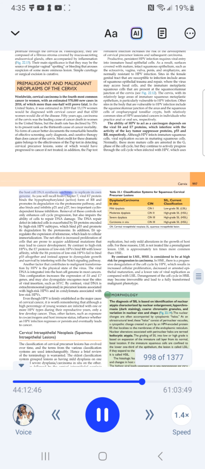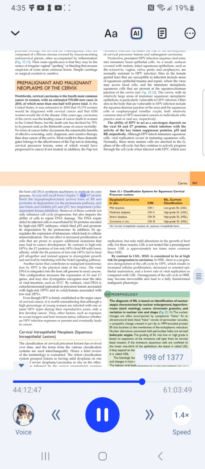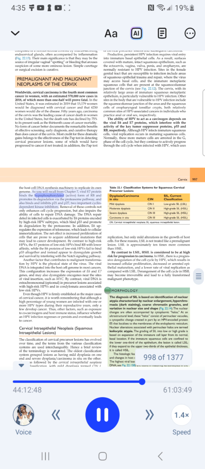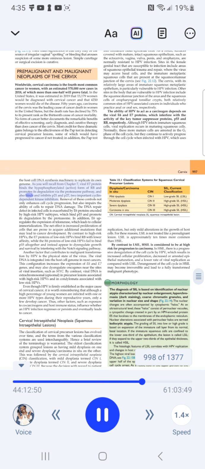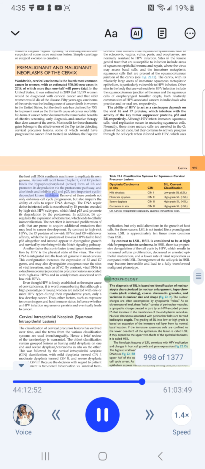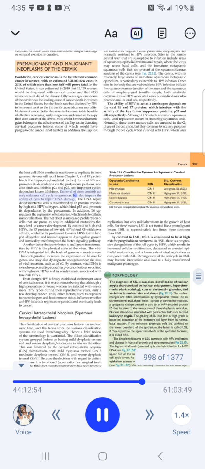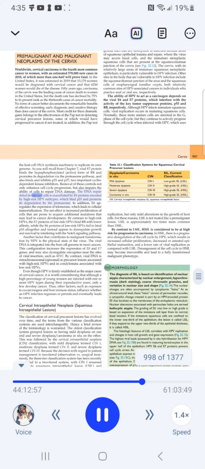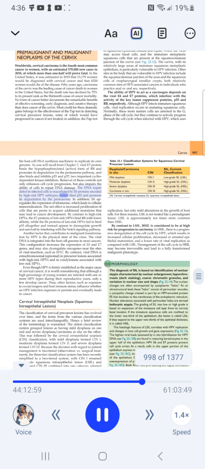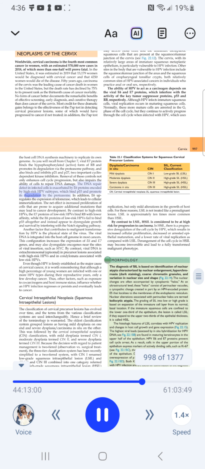replicate its own genome. As you will recall from Chapter 7, viral E7 protein binds the hypophosphorylated active form of RB and promotes its degradation via the proteasome pathway, and also binds and inhibits p21 and p27, two important cyclin-dependent kinase inhibitors. Removal of these controls not only enhances cell cycle progression, but also impairs the ability of cells to repair DNA damage. The DNA repair defect in infected cells is exacerbated by E6 proteins encoded by high-risk HPV subtypes, which bind p53 and promote its degradation by the proteasome.